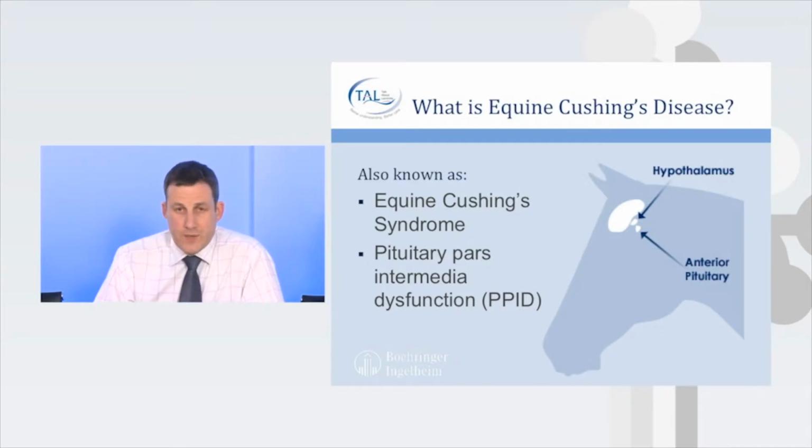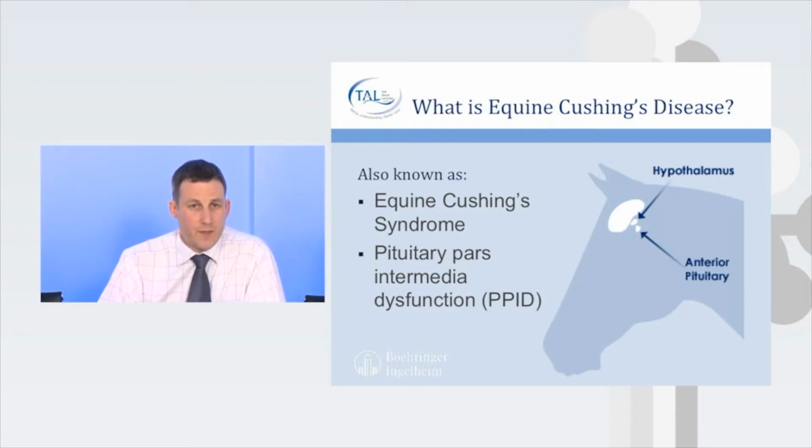So there's two structures highlighted on the diagram. The hypothalamus, up within the brain, just at the bottom of the brain, and then the pituitary gland, and part of the pituitary gland called the anterior pituitary gland, which we're more interested in for this condition. The pituitary is part of the brain, it sticks out beneath it, and it receives nerve signals from the hypothalamus that keep it under control.